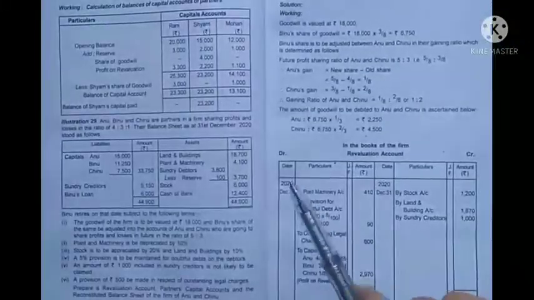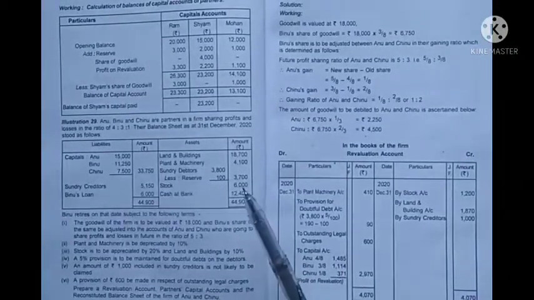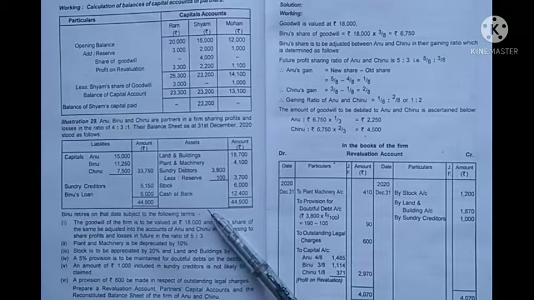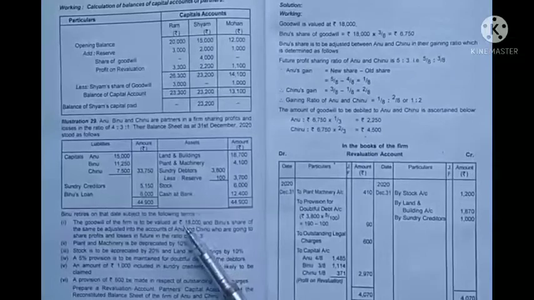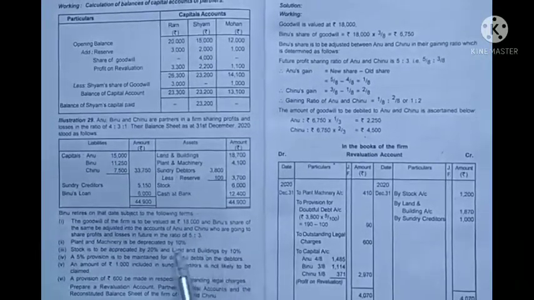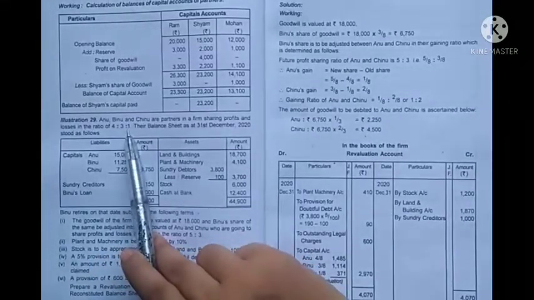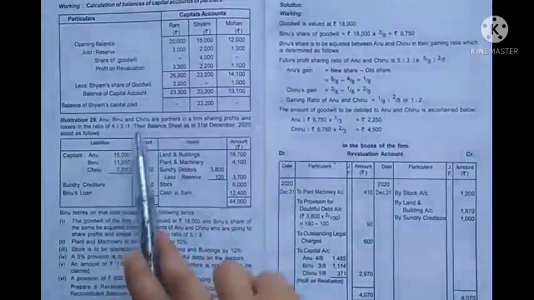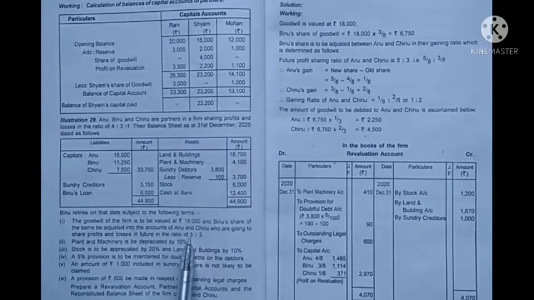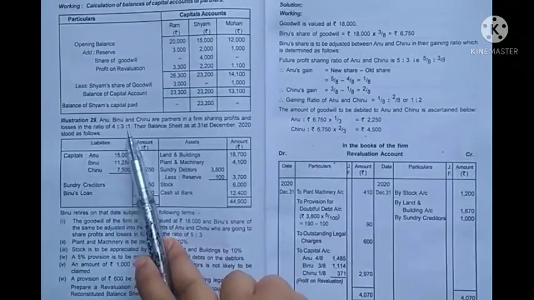Now, according to illustration 29, you can see this is almost the same as 28, but here we have to calculate the gaining ratio because the new profit sharing ratio of the partners is given. See, Anu, Binu and Shinu are partners in 4:3:1, and Binu retires. So Anu and Shinu decided to share future profits as 5:3, but their old profit sharing ratio was 4:3:1.